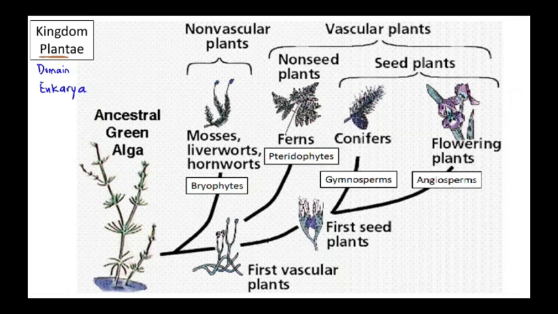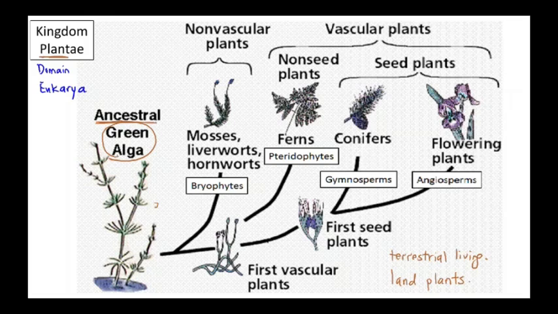Plants store carbohydrate as starch. One more characteristic that is shared by both green algae and the land plants is that both show alternation of generations in their life cycle. Green algae is the ancestor of land plants. From the green algae that live in water, this plant starts to get used to terrestrial living, land living, and it evolves to get used to land living.